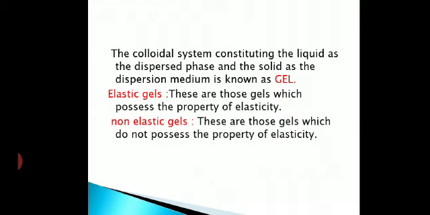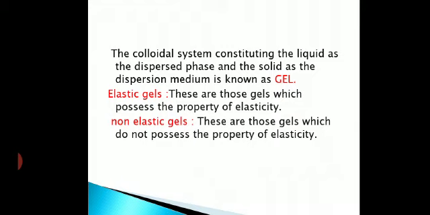But elastic means what? Which can again be converted into gel by addition of water followed by heating and cooling. Got it? By heating and cooling, you can again convert it into a gel. Clear? So that is known as elastic. On dehydration it loses water, but on adding water and heating and cooling, if it is again converted into a gel, then it's known as elastic. That type of gel is called elastic gel.